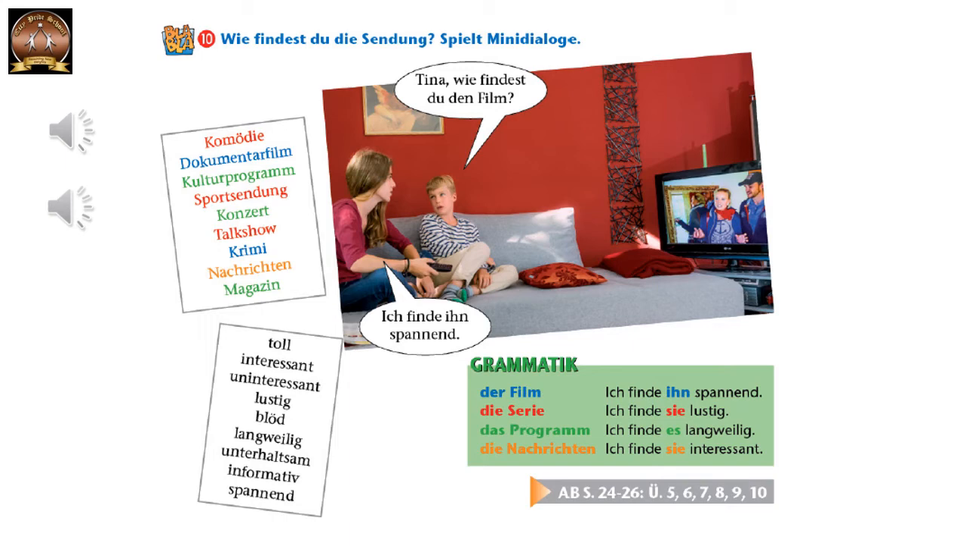So for masculine we are going to use ihn. For feminine we are going to use sie. For neutral we are going to use es. And for plural we are going to use sie. These are the accusative pronouns. For er, es and sie and plural sie. Okay. So now for example we will take the first one, Komödie.